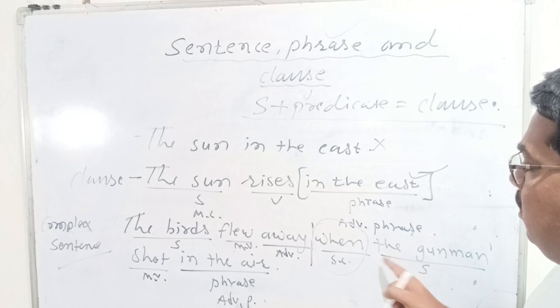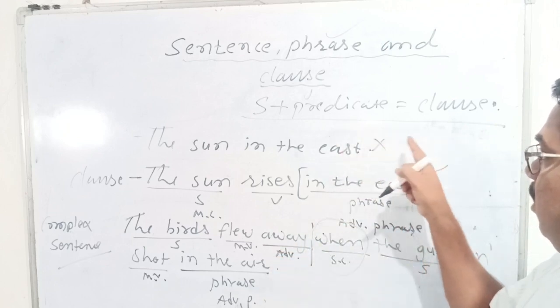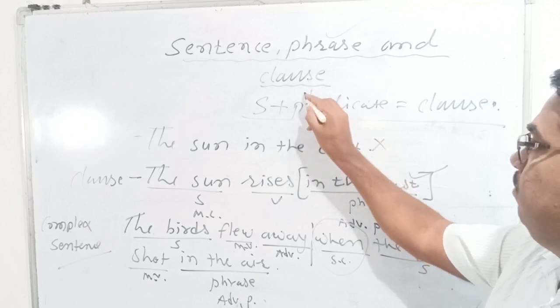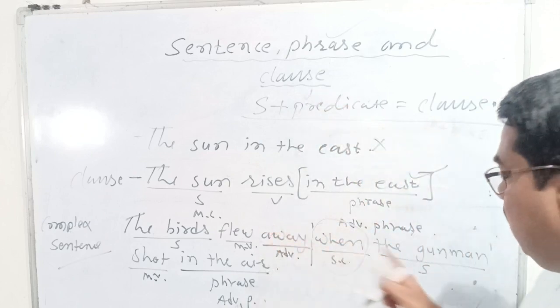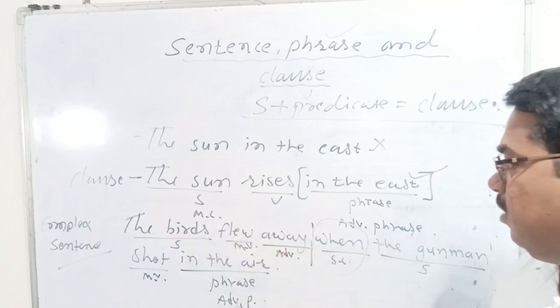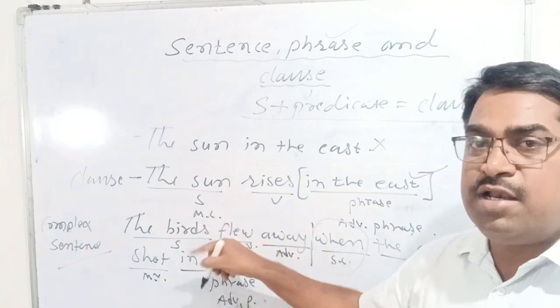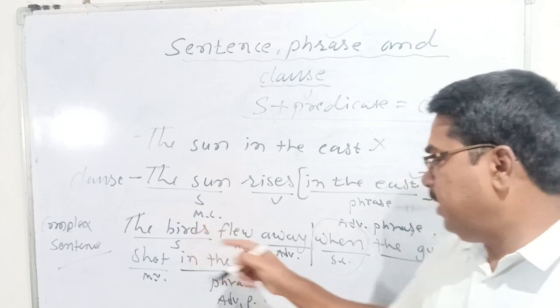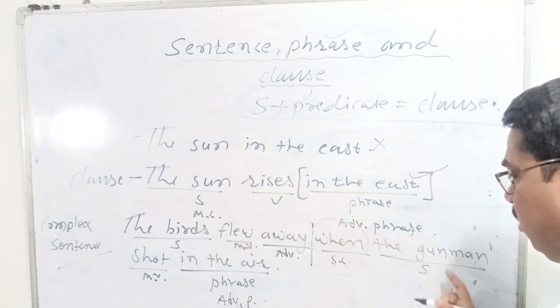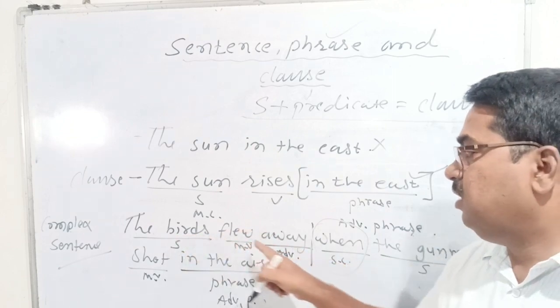Understood? So they meet the requirement of a clause, subject plus predicate. So both of them are clauses. The first one is the main clause. Why is it a main clause? Because it can stand on its own. It doesn't require the subordinate clause to make its meaning complete. Even without the subordinate clause, the meaning of the first clause is complete.